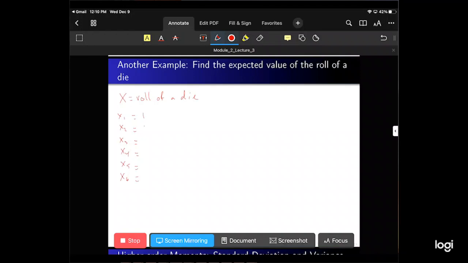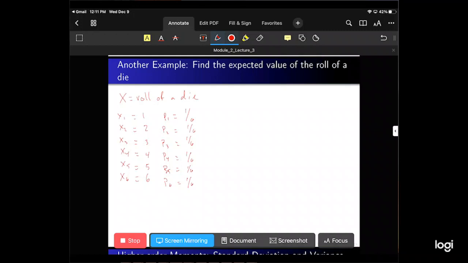It takes on the values 1, 2, 3, 4, 5, 6 with probabilities p1, p2, p3, p4, p5, and p6. All of them are probability 1/6.